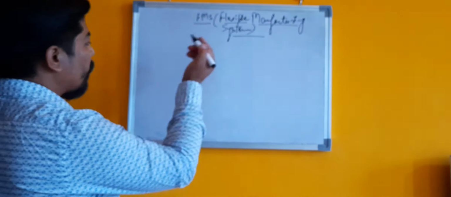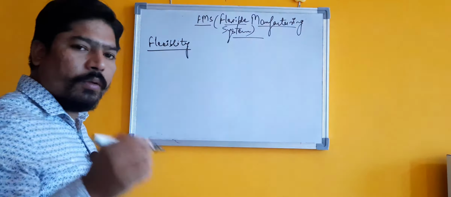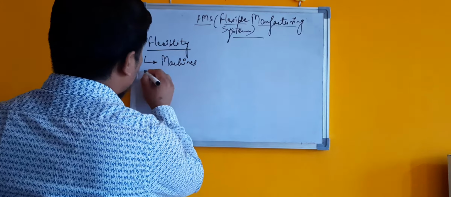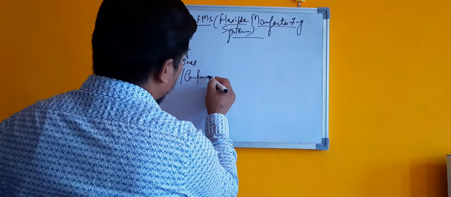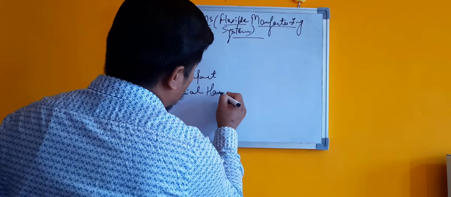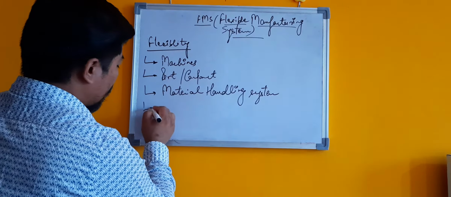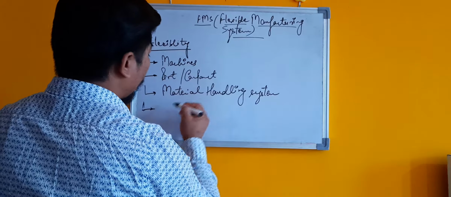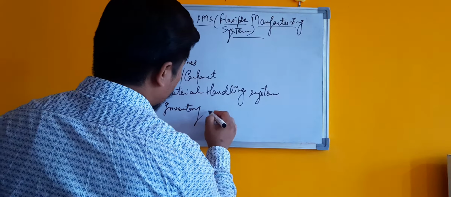So if we talk about flexibility, it means flexibility in your machines, in your part or component, in your material handling system, and even in your inventory system.